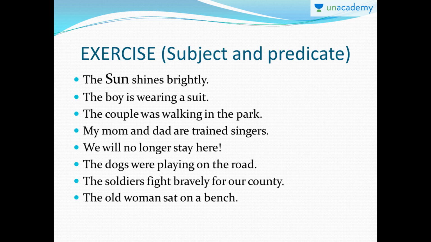Next example: My mom and dad are trained singers. So the subject is my mom and dad because they are the people we're talking about in the sentence. And the remaining part, that is, "are trained singers," becomes the predicate because it tells us all about the subject. So subject: my mom and dad; predicate: are trained singers.